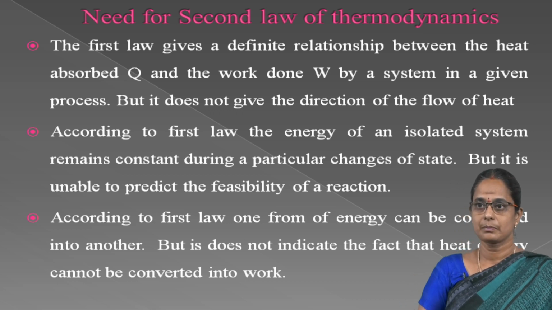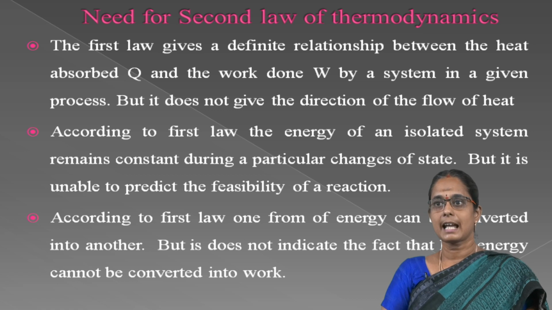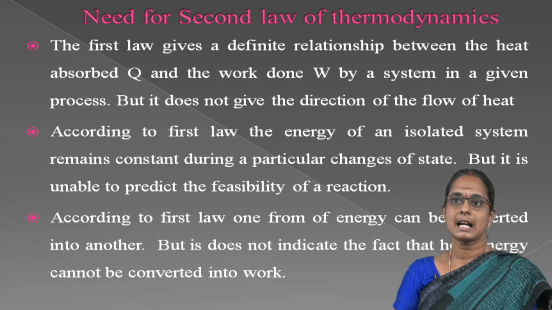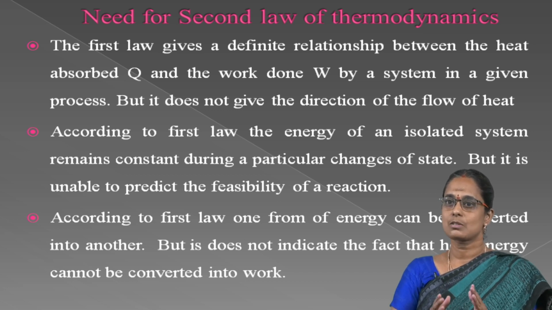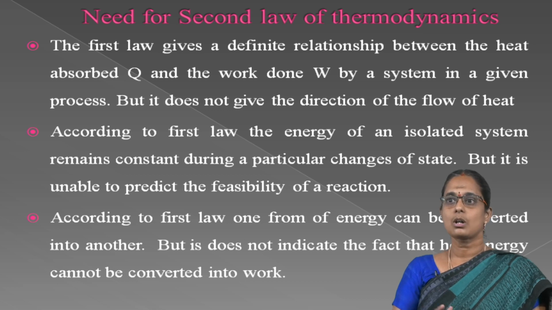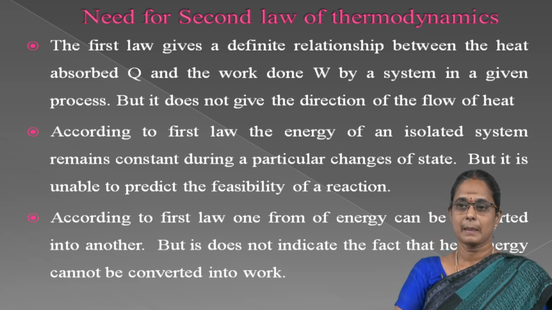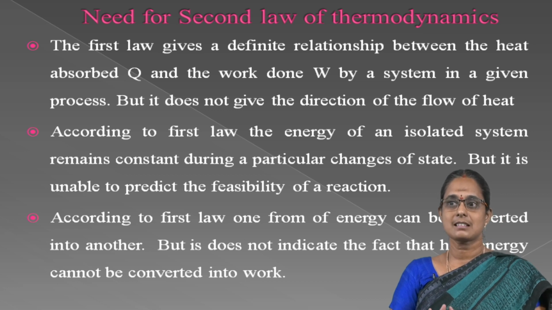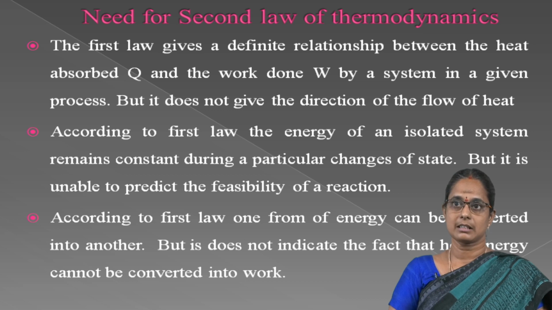For example, a metal rod of uniform temperature cannot become cooler at one end and hotter at the other on its own accord. That is, this process is not feasible. But according to the first law, this process is not impossible. It only stipulates that if this process takes place, then the heat lost at one end will equal the heat gained at the other end.